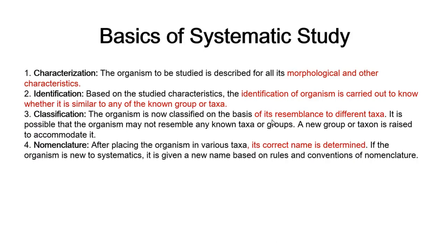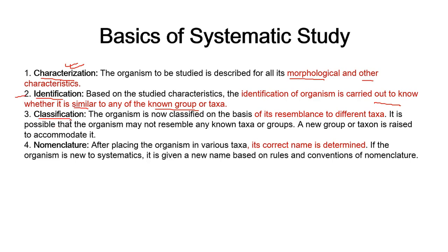Now, there are some basic steps of systematic study which we have to follow. The first is to characterize the species which we have found. We study its morphological and other characteristics, how it looks. After that, we identify that species. How will we identify? We check whether it is similar to any other group or taxa, whether it shares some common characteristics with other groups. This helps us identify that organism.